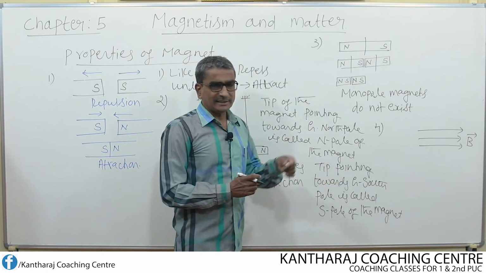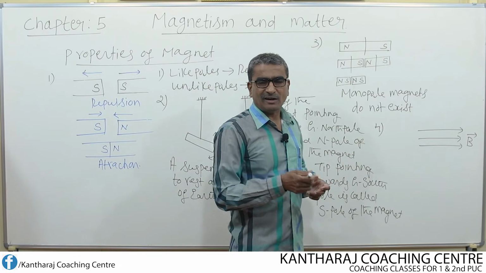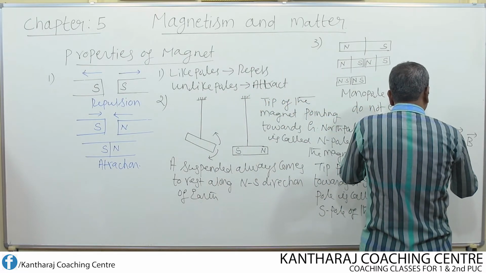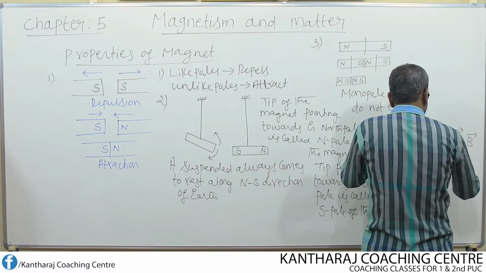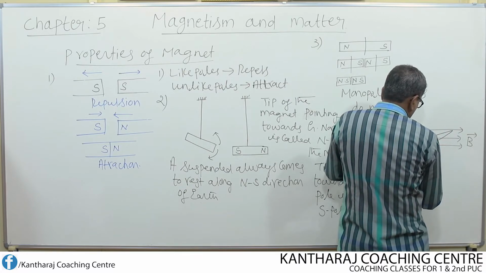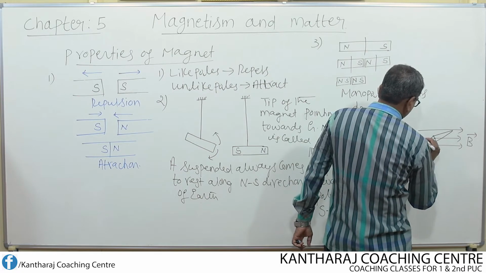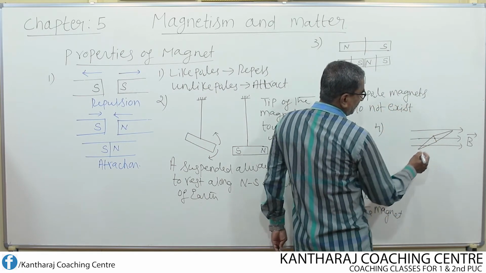Now, in this magnetic field, if I suspend one magnetic needle or a magnet, say for example, I consider now one magnetic needle. So this is one magnetic needle, and this is the center of the magnetic needle.